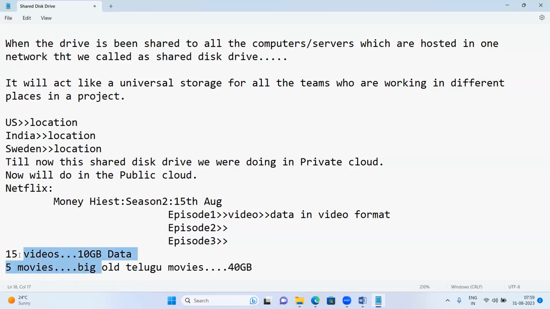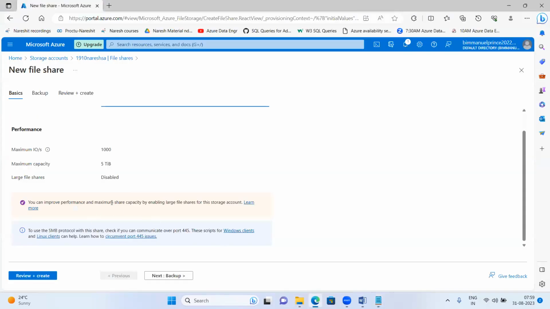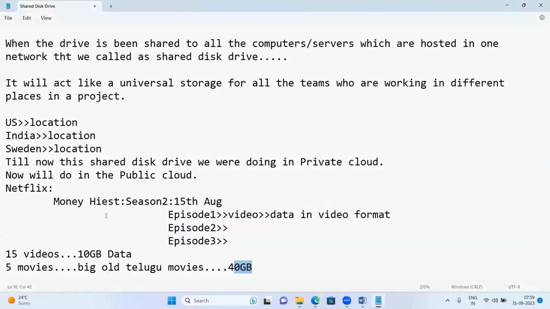So like this, 10 GB, 40 GB, we can keep data up to 5 TB. Of course, this is a file share, guys. We cannot keep videos here. We have to keep some documents, some raw data files having a huge volume of data, up to 40 GB.